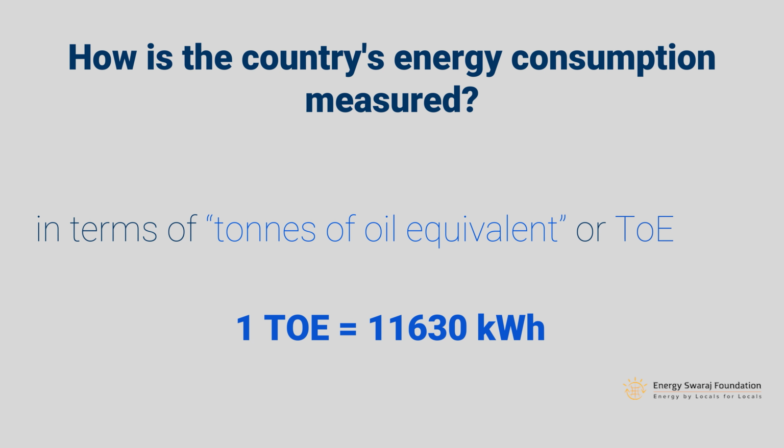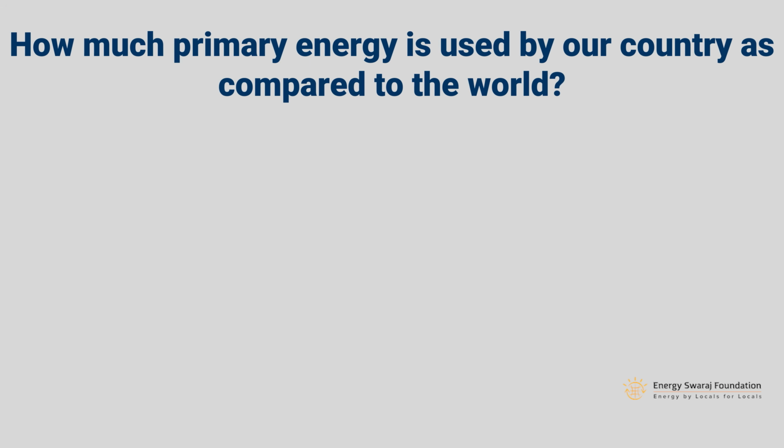And one TOE is 11,630 kilowatt hour. So one TOE is equal to 11,630 units of energy. Okay, very easy. Now, based on this, you can actually talk about energy requirement of the country or energy used in a country.